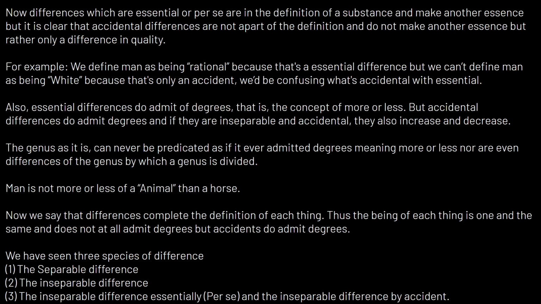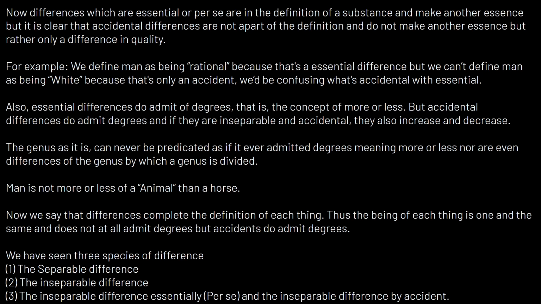And so really what this means is that man is not more or less of an animal than a horse. Man is not more or less of an animal than, let's say, an ox, right? They're equally animals. An animal is predicated univocally, and that's one of the properties, as I've said, of a genus. That is, it's univocally predicated of its species.